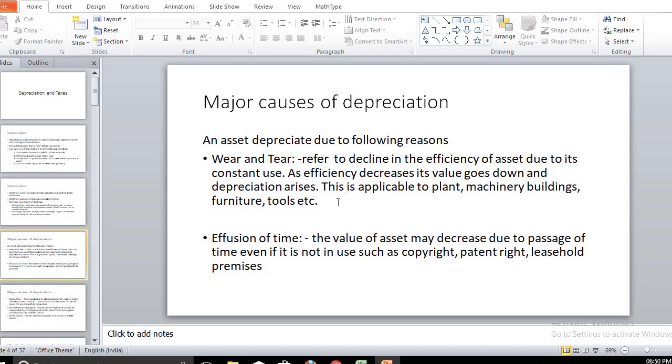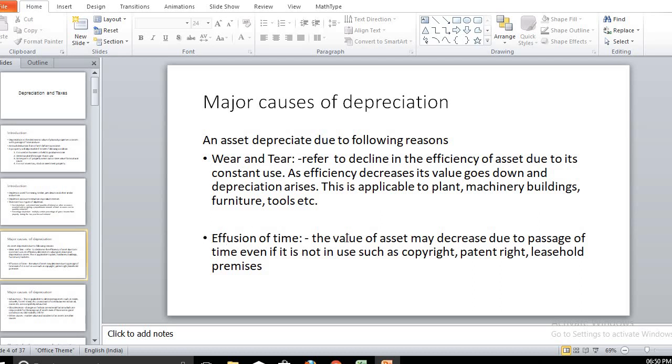So as time passes, the value of that particular asset reduces. We should consider this in terms of depreciation. So this is one major cause for considering the depreciation.